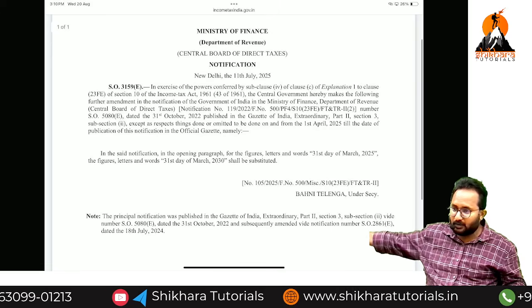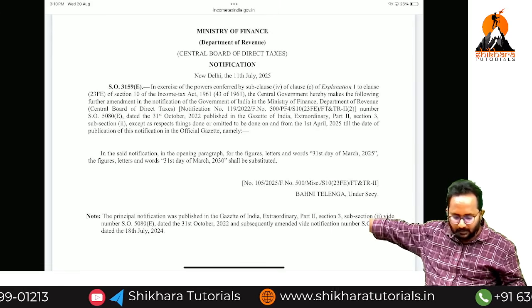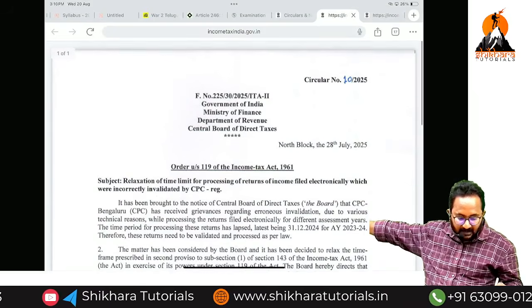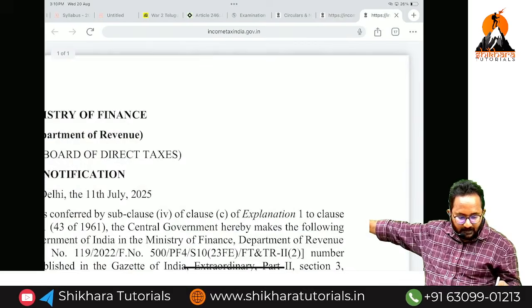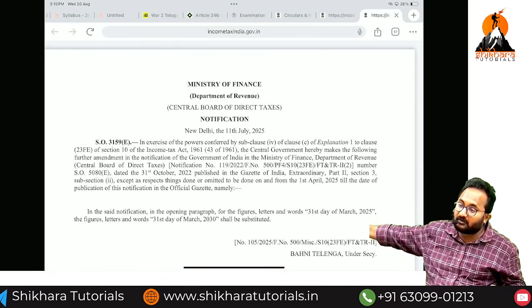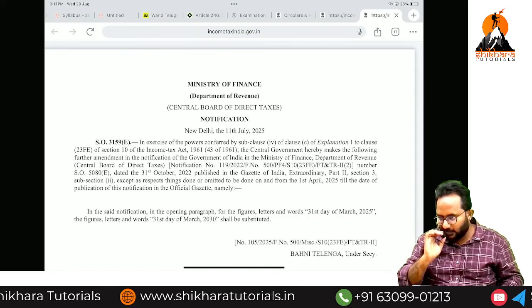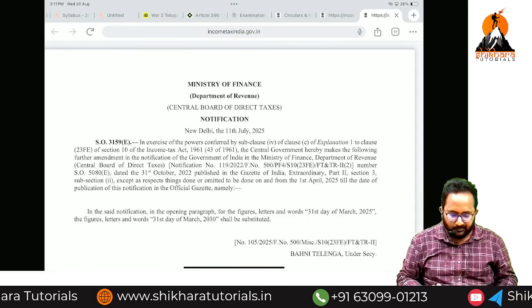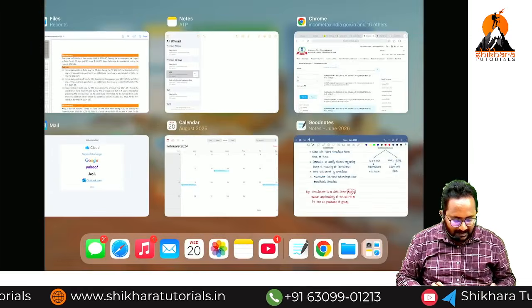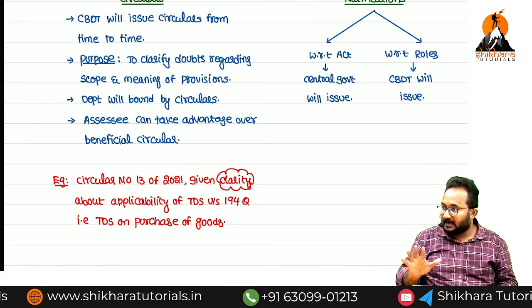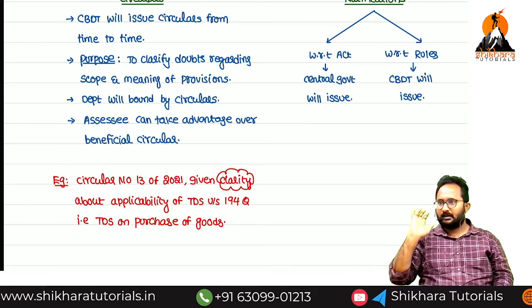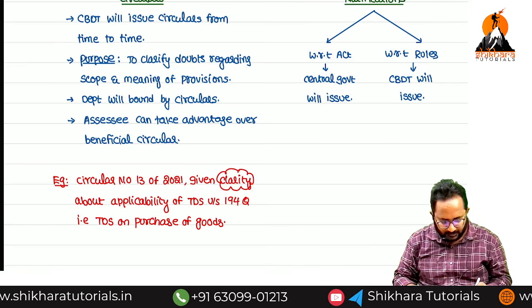You may not understand this information. Ignore it. But remember, if that is a circular, they give the circular number 2025. If that is a notification, the purpose of the notification is nothing but to give effect to the provision. I will tell you what we mean by the effect also. The purpose of a circular is nothing but to clarify our doubts and pass on some information to all others. So the main thing you have to remember is clarification of doubts.